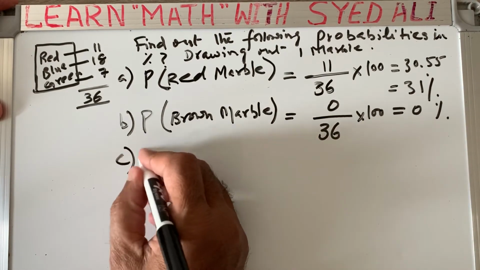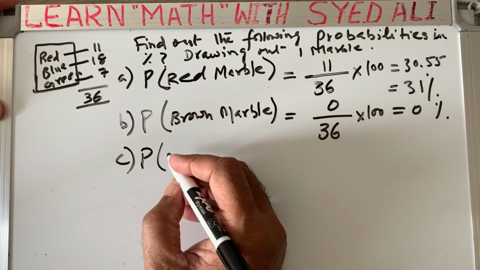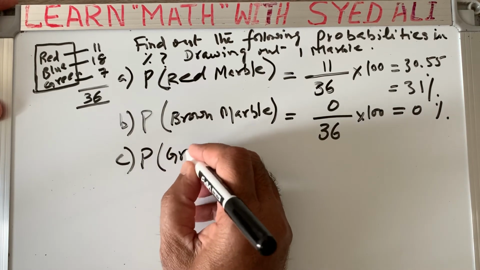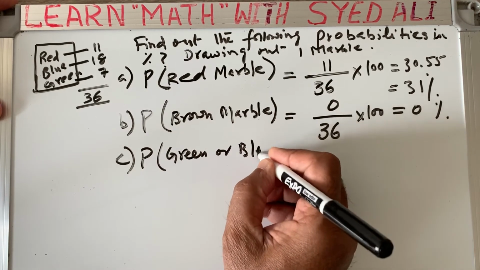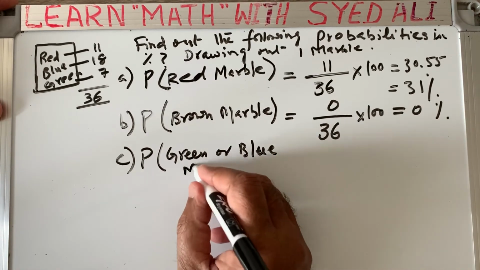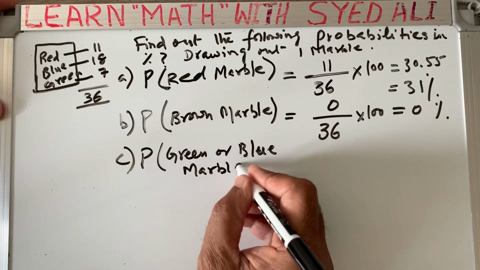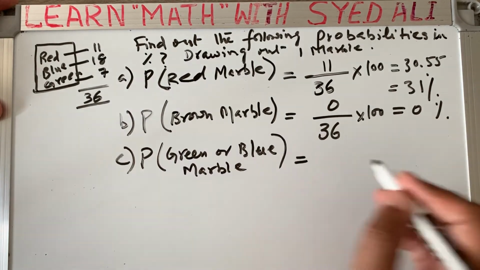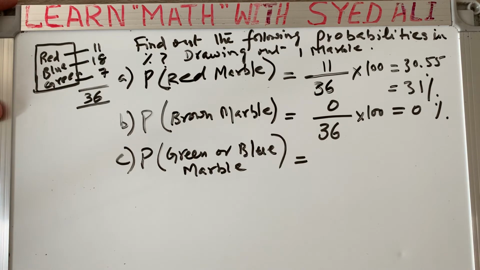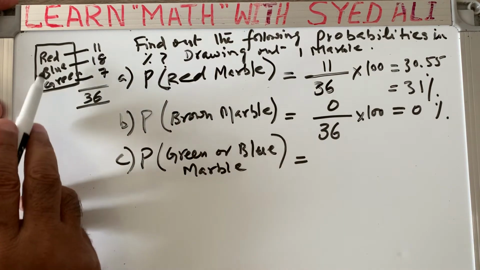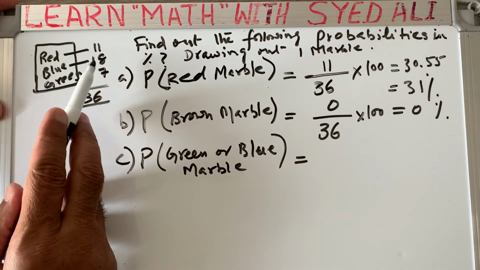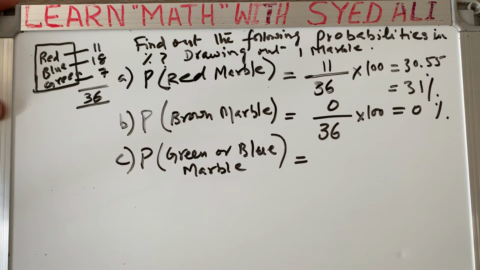C part, probability of getting a green or a blue marble. What is the number of chances of getting green or blue? Greens are 7, blues are 18, so 18 plus 7 is 25.